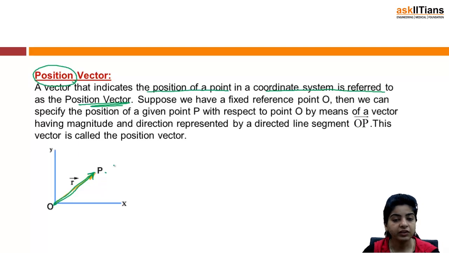So these definitions are extremely important, not because they will be directly asked in your exams, but because you need to know these concepts so that you can apply them in the question, or so that you can solve the questions easily. Because until and unless you know what we mean by position vector or what we mean by free vectors, the questions will directly say a free vector satisfies such and such condition. So for that you need to know what exactly is a free vector. Just try to understand these definitions and they'll be helpful in solving questions, right?